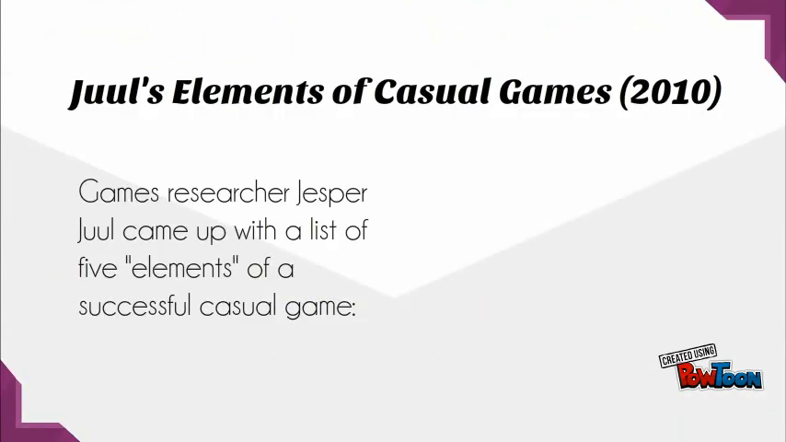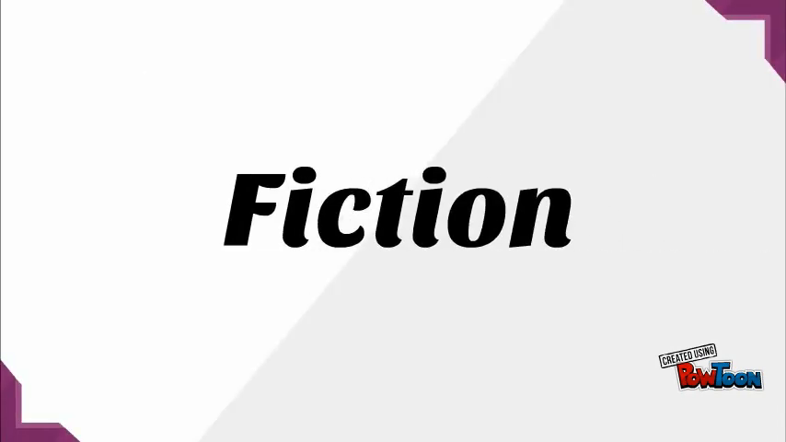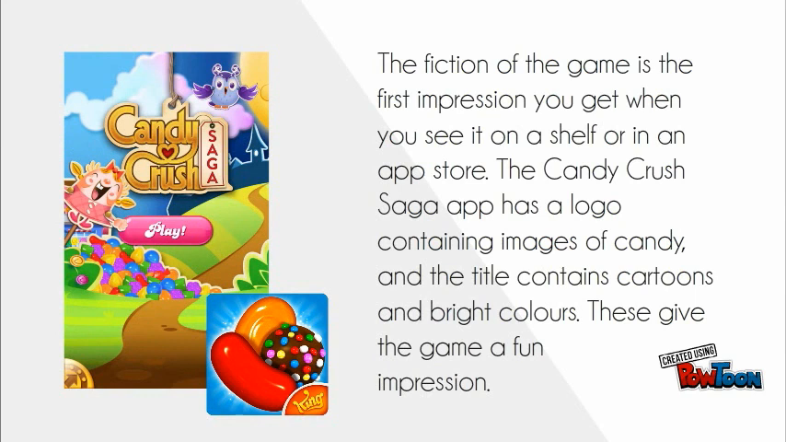Games researcher Juul came up with a list of 5 elements of a successful casual game: fiction, usability, interruptibility, difficulty, and juiciness. The fiction of the game is the first impression you get when you see it on a shelf or in an app store. The Candy Crush Saga app has a logo containing images of candy, and the title contains cartoons and bright colours. These give the game a fun impression.